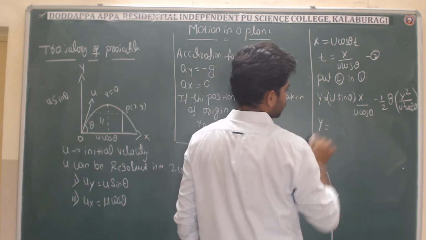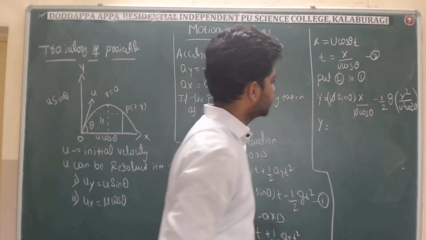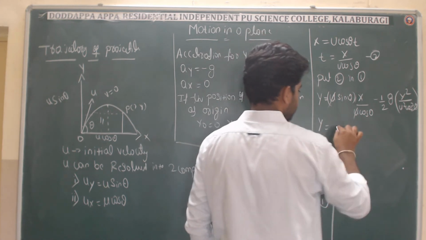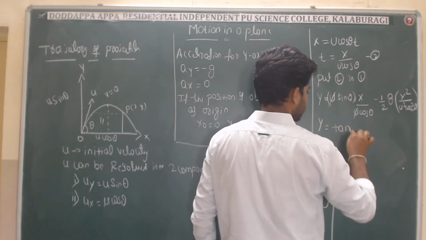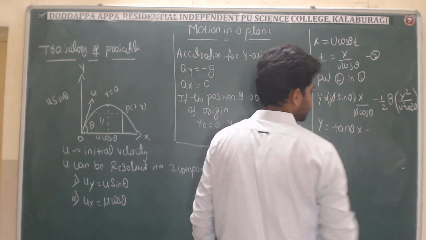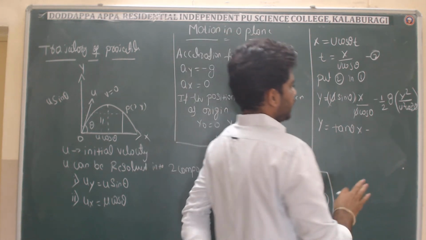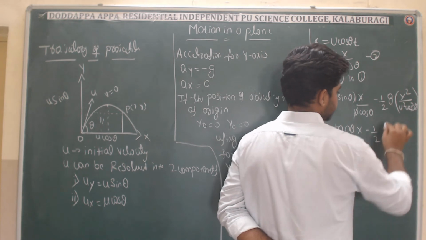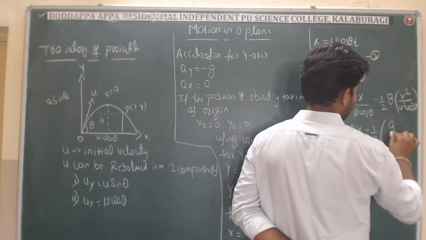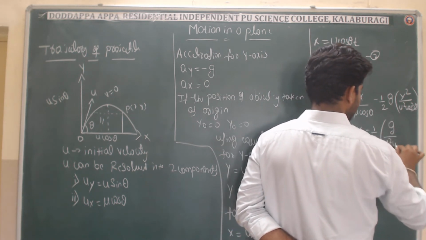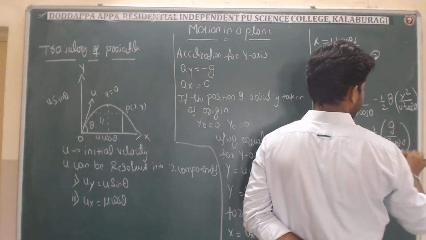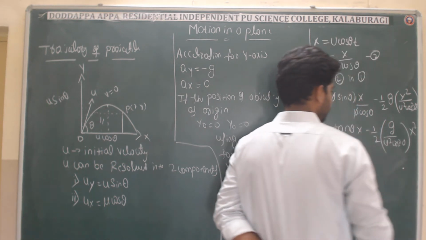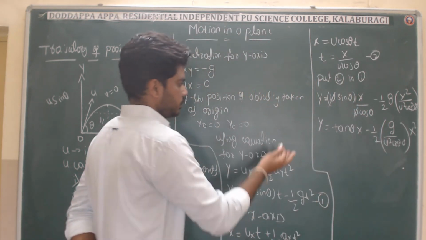See, y is equal to, here u will get cancelled, sin theta by cos theta is tan theta, and x as it is, minus. So can I write this equation as 1 by 2 and write as it, just g divided by u square cos square theta into x square. Can I write in this way? Of course I can write.